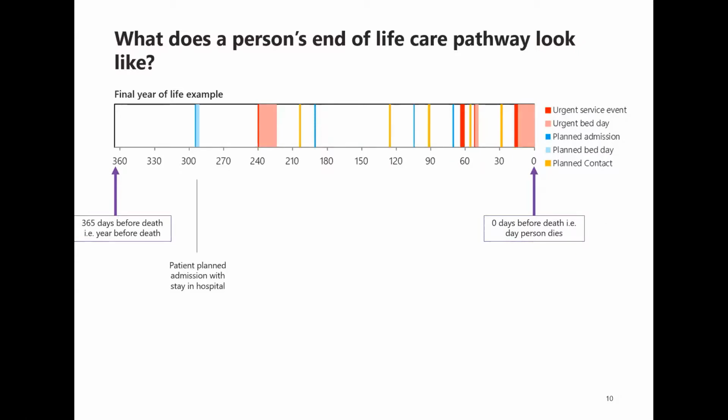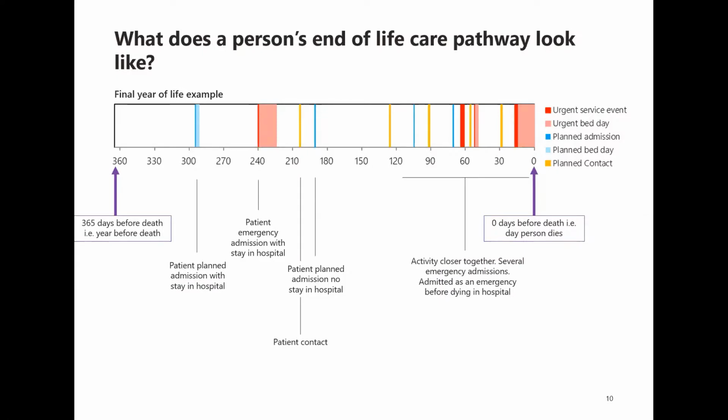We can see here a patient has a planned admission followed by a planned stay in hospital. They're discharged before they're then later on admitted as an emergency admission, spending around about 2 weeks in hospital. Once discharged, they're having a planned contact and another planned admission, this time without any bed stays, so most likely a day case. Then you can see in the last 4 months, they're having more frequent activity and more emergency care. This particular patient has an emergency admission followed by emergency bed days and actually dies in hospital on day 0.